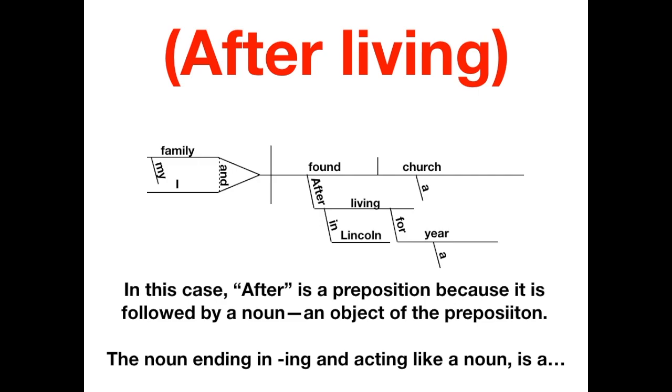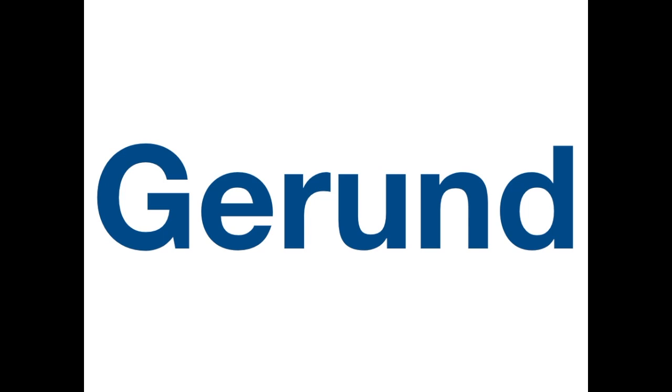After living in Lincoln for a year, now go back to the beginning of it, my family and I, what's the verb? Found. What's the direct object? Church. A church. So in this case, after is a preposition because it's followed by a noun, an object of the preposition. A word ending in ing and acting like a noun is a what? Gerund. That's right, it is a gerund.